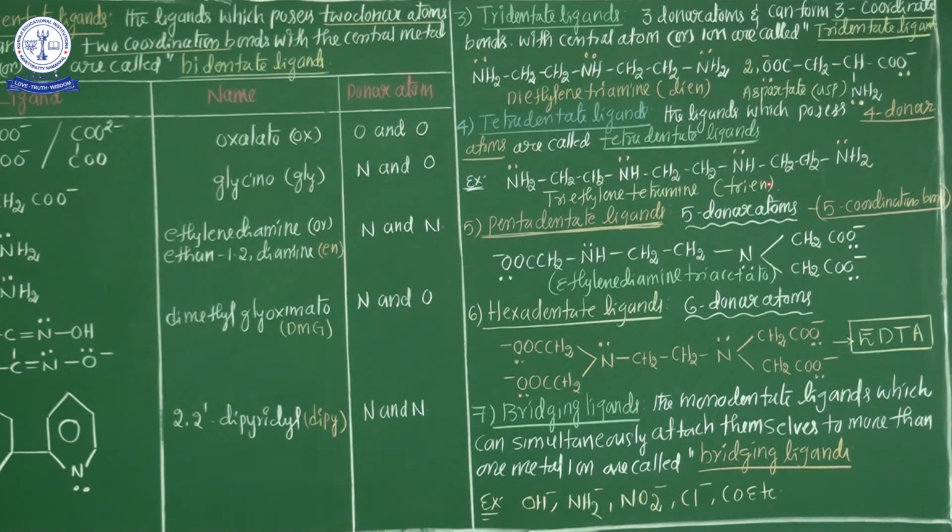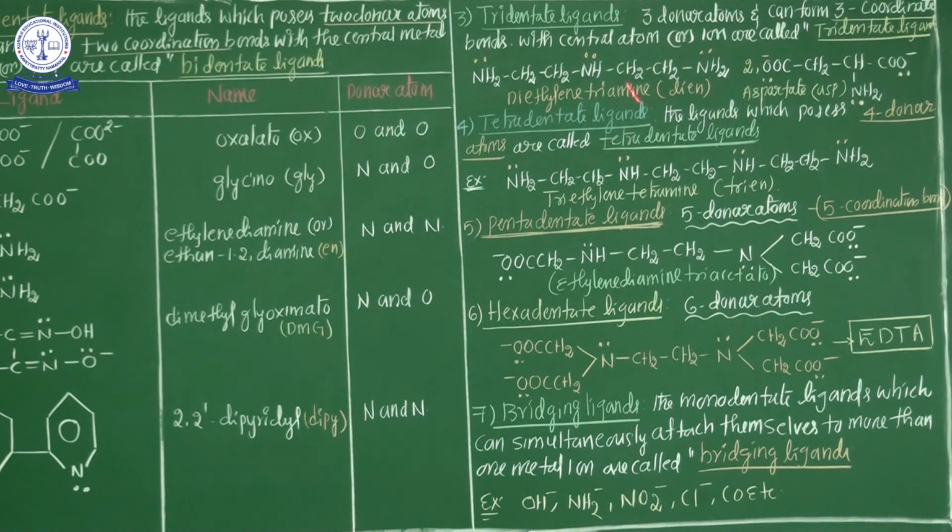How many nitrogen atoms are present here? 1, 2, 3, 4. Four nitrogen atoms are donor atoms in triethylene tetramine. It's nothing but trien. This is a tetradentate ligand. What is a tetradentate ligand? Four donor atoms are present in this ligand, forming four coordination bonds with the central metal atom.